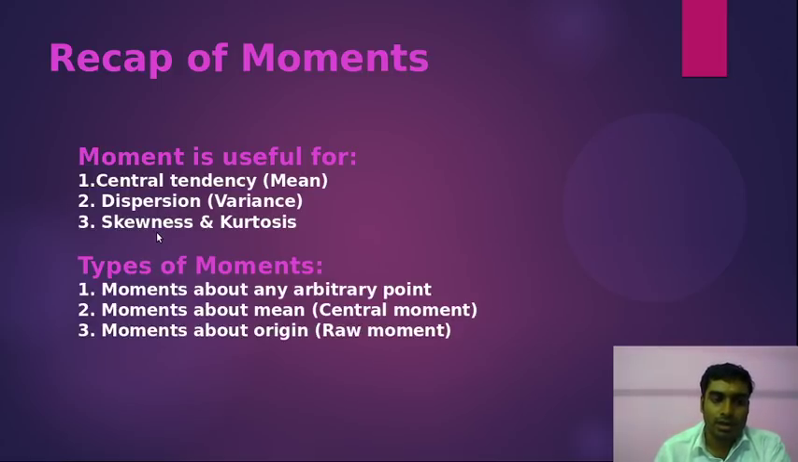Now after that we have seen that there are three sorts of moments. Number 1 is the moment about any arbitrary point, which we have denoted by mu dash r, right? Number 2 is the moment about the mean, the arithmetic mean, which is also known as the central moment. And number 3 is the moment about the origin, which is known as the raw moment. So those are the three sorts of moments we have talked about.